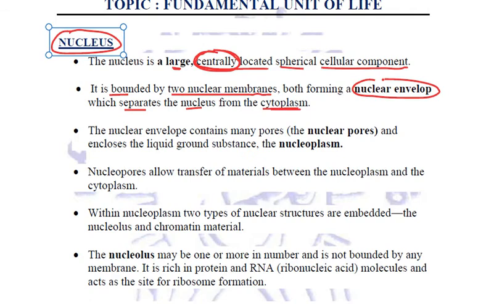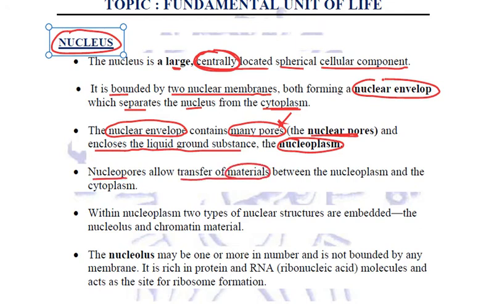The nuclear membrane contains many pores called nuclear pores, and encloses the liquid ground substance called nucleoplasm. These nuclear pores allow transfer of materials between the nucleoplasm and the cytoplasm.